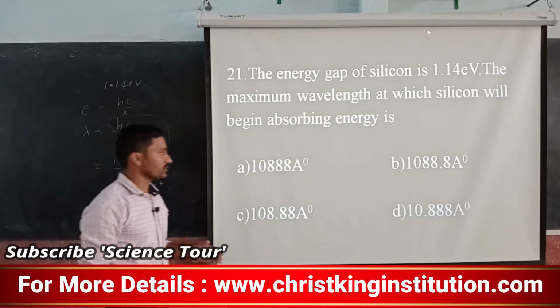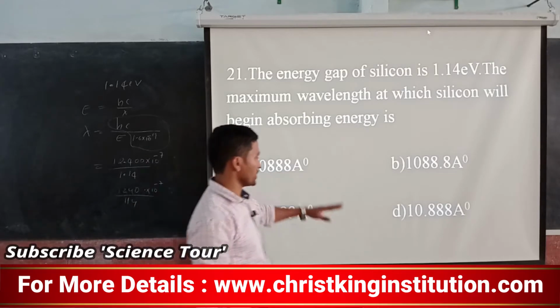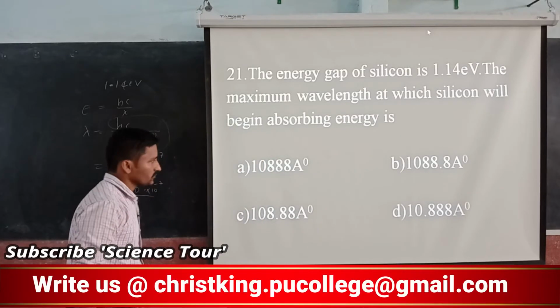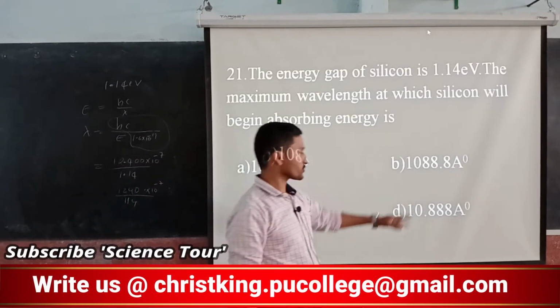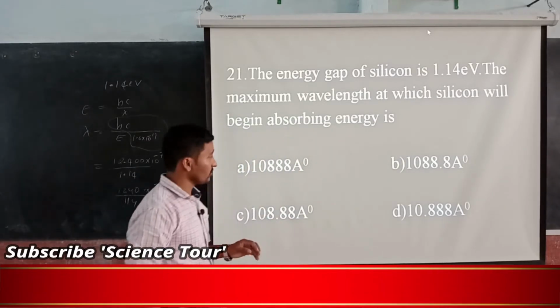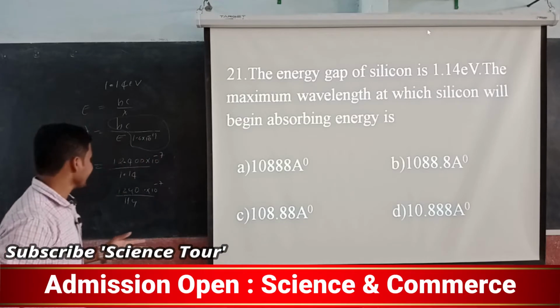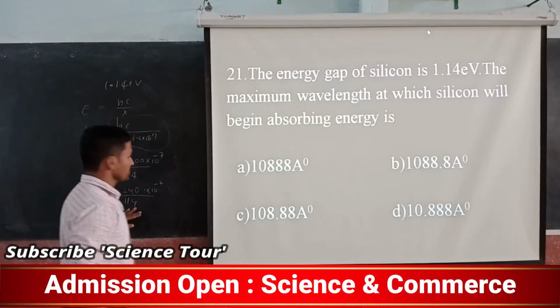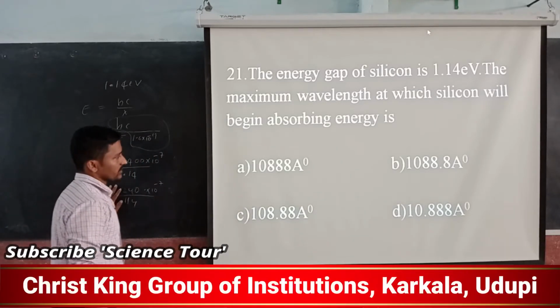But now the question is whether it is in angstrom, and where the decimal point comes. You can't use the trick here, you must multiply so that you can get exactly the answer.